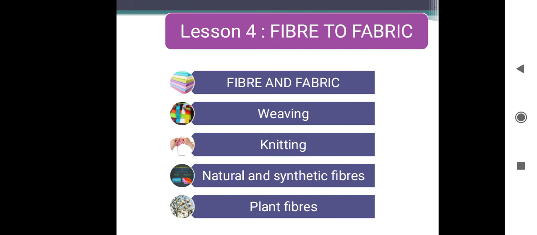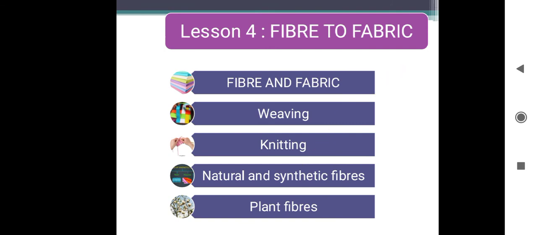Fiber to fabric. Yes, in this lesson we discussed what is fiber, what is fabric, what is yarn. What are the processes involved in making fabric? Spinning, weaving and knitting. After that, what are the types of fibers? Natural and synthetic fibers. Finally we discussed plant fibers. What are the plant fibers? Cotton, jute, coir, flax, and silk cotton.